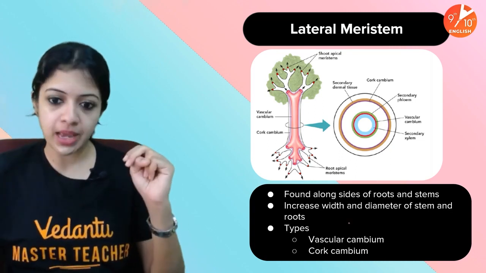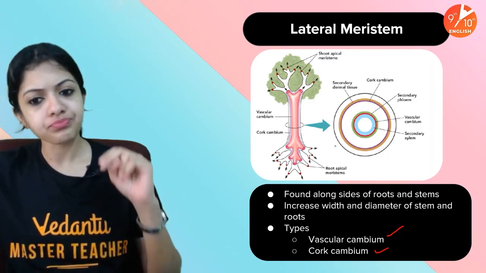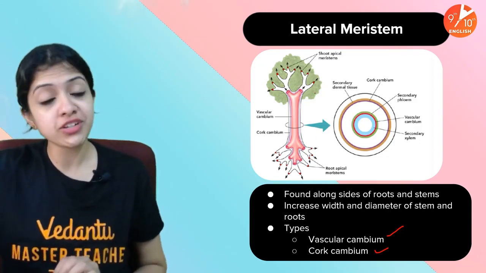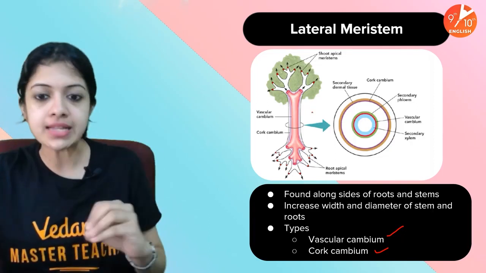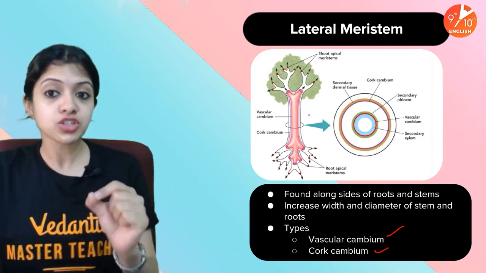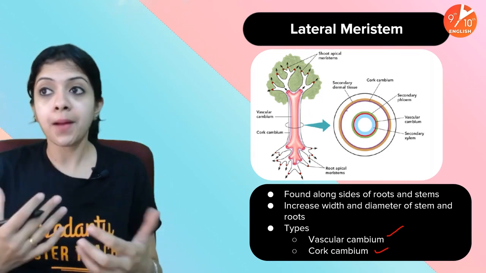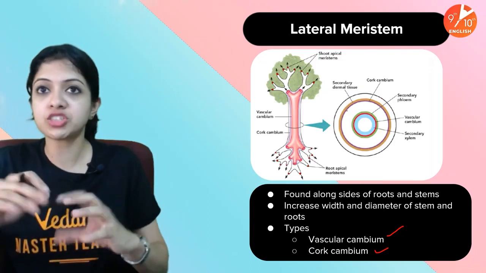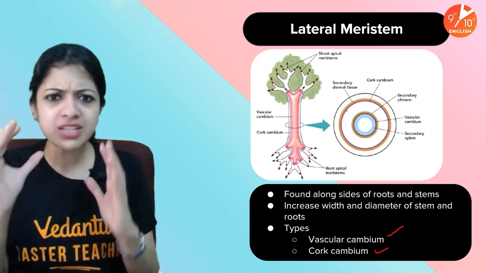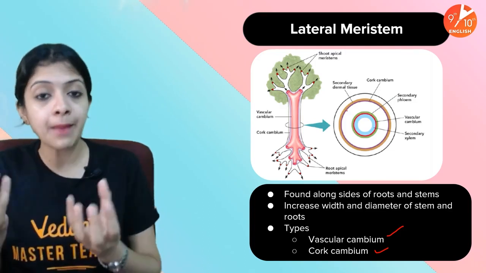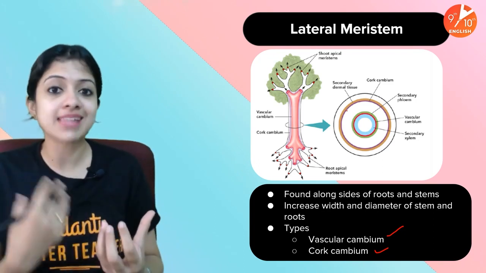There are two major types, children, vascular cambium and cork cambium. Now, children, if you observe, it's the image of a tree that's given to you to represent lateral meristem and not a normal green plant. Why do you think so? This is because lateral meristems are especially important in trees, which are woody plants, as we call them, which grow up to be huge trees or even small trees for that matter, which will develop bark and a woody stem as compared to what herbaceous plants and shrubs would have,